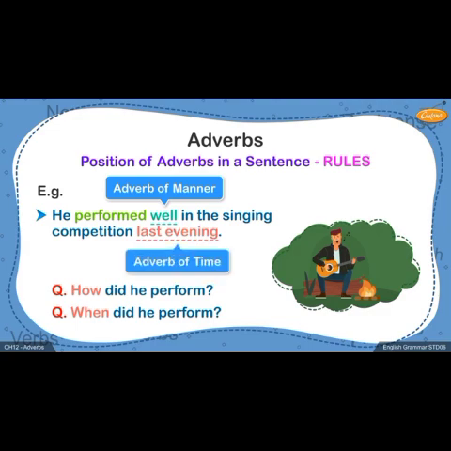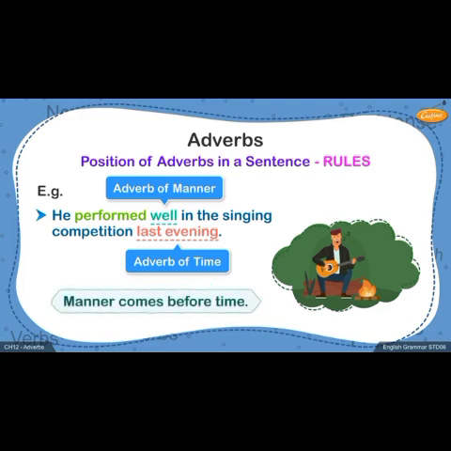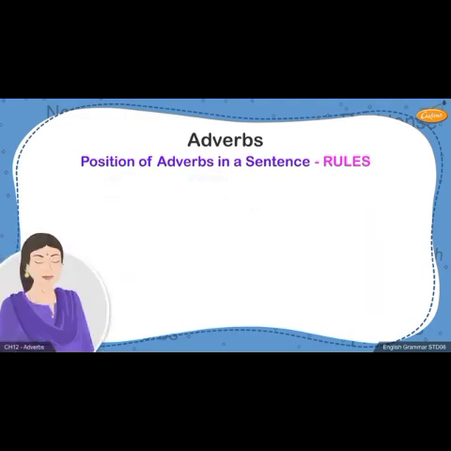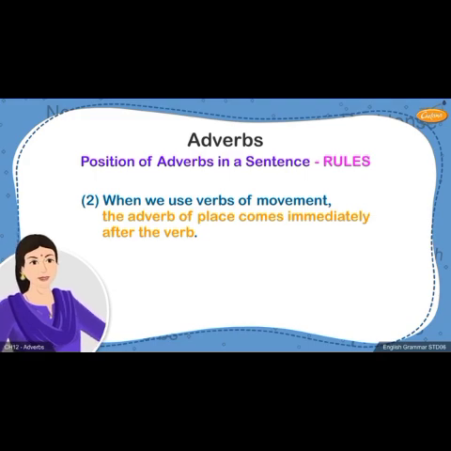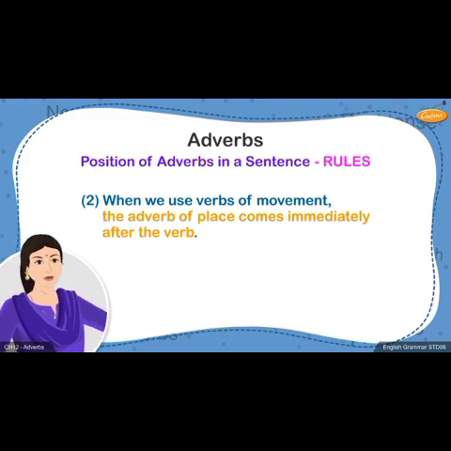Students, you will notice that the adverb is placed towards the end, and the adverb of manner comes first and the adverb of time comes later. The second rule related to the position of adverbs is, when verbs of movement are used in any sentence, the adverb of place comes immediately after the verb. This could be followed by adverbs of manner and time.